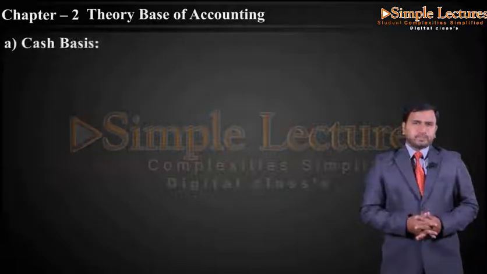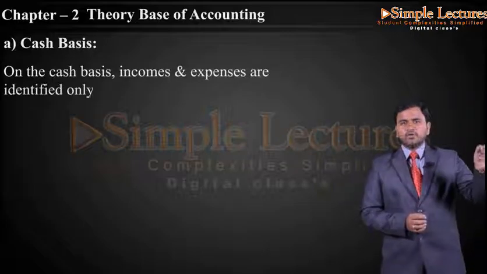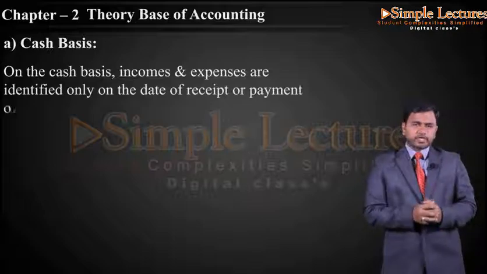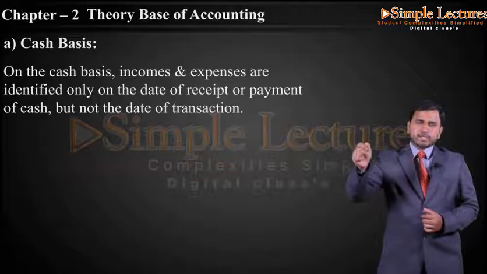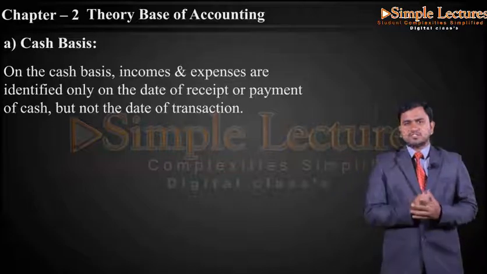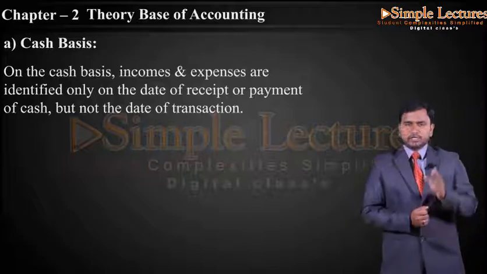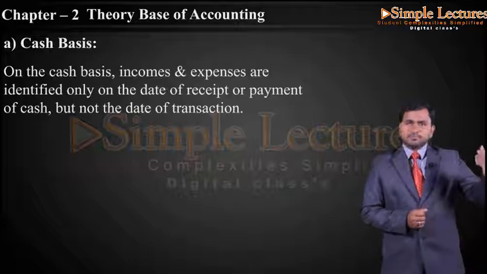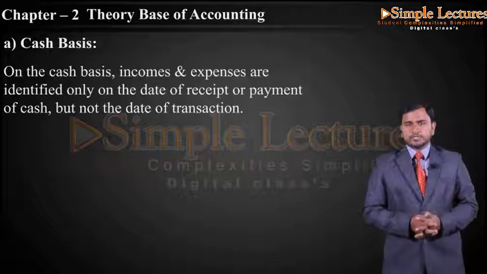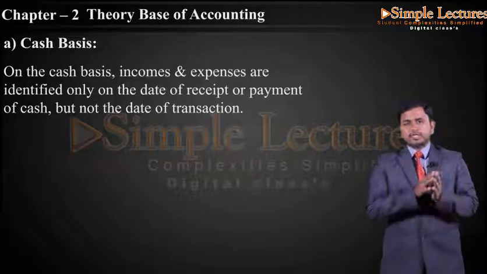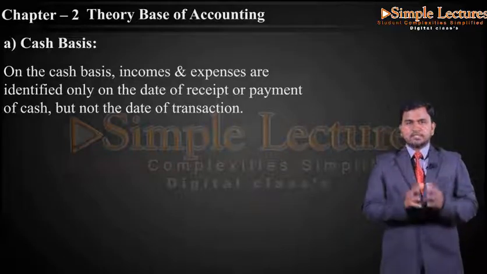When coming to the cash basis, income and expenses are identified only on the date of receipt or payment of cash, but not on the date of transaction. It means that whenever the organization receives a receipt, only at that time do we consider the income and expenditure. Again, whenever we make a payment, only at that time do we consider it as a payment. So the transaction date is not considered, and the receipt and payment date is considered under cash basis.